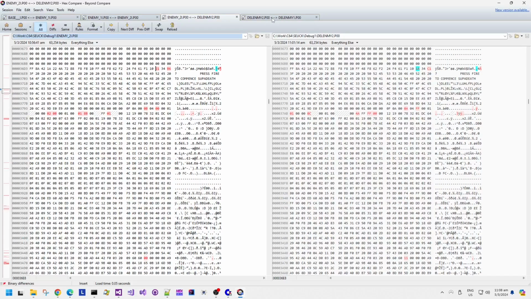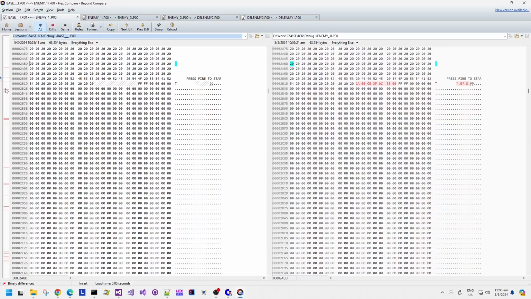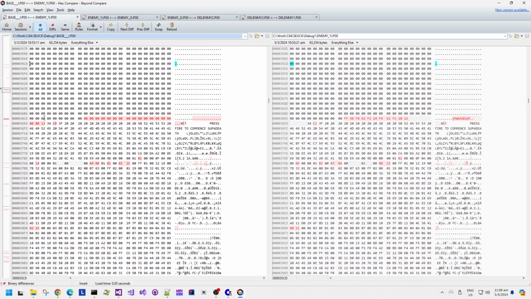So let's have a little think about this. What could those bytes signify? So looking at the base file to adding the enemy 1 data, look, you see we've got this long string of updated bytes at the end, but again those 2 other bytes have been changed when the first enemy was added.